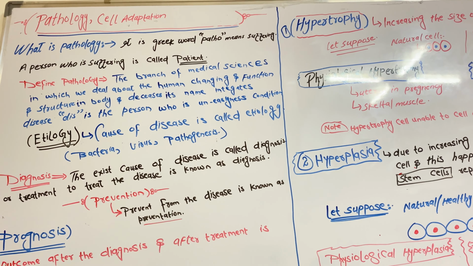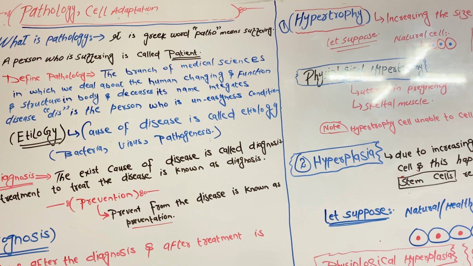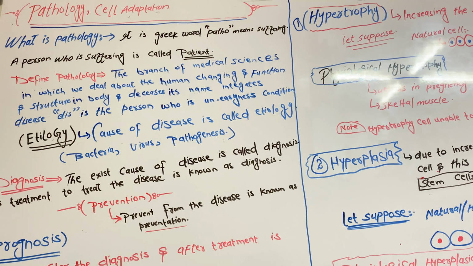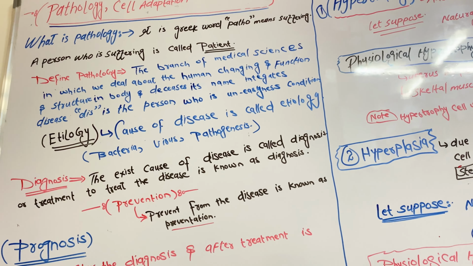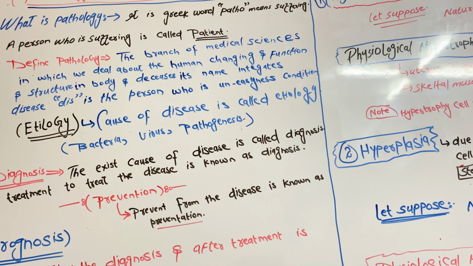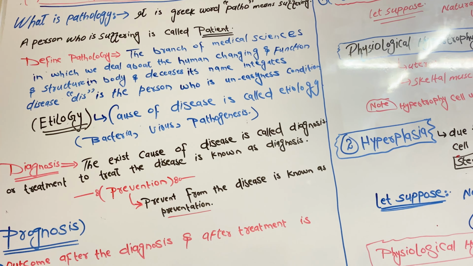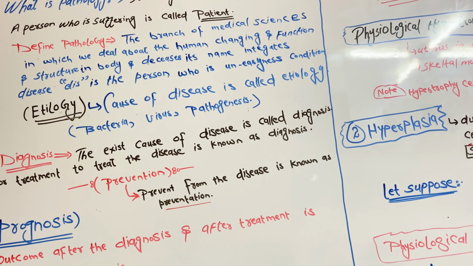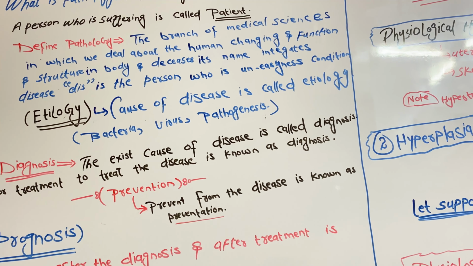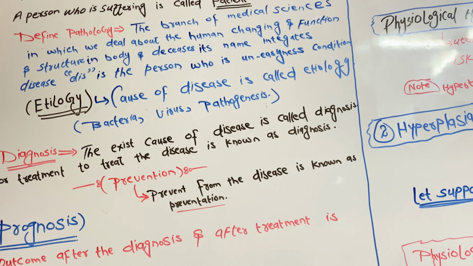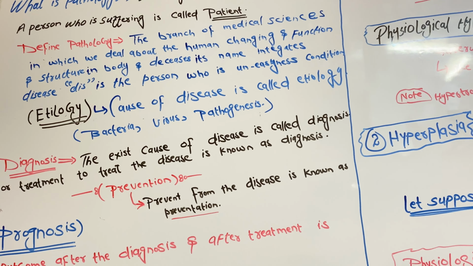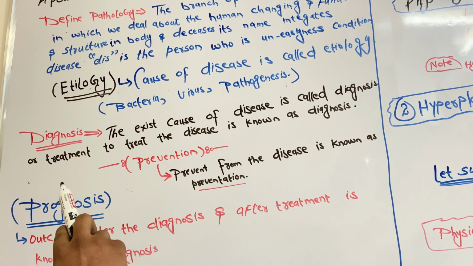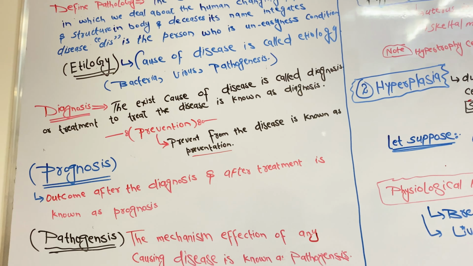What is pathology? It is a Greek word, patho means suffering. A person who is suffering is called a patient. Now go to the definition of pathology. The branch of medical sciences in which we deal with the changes in function and structure in the human body. Its name indicates the study of a person who is in an unhealthy condition, the disease.